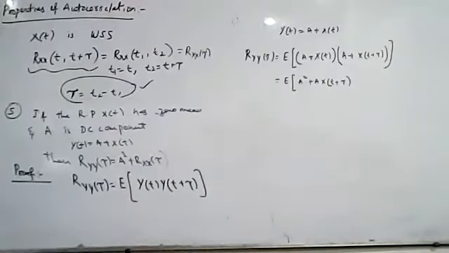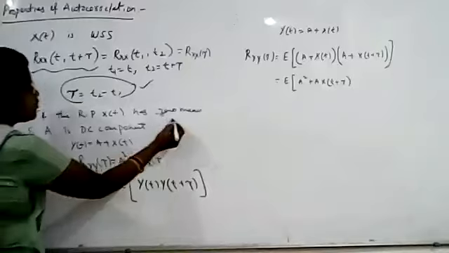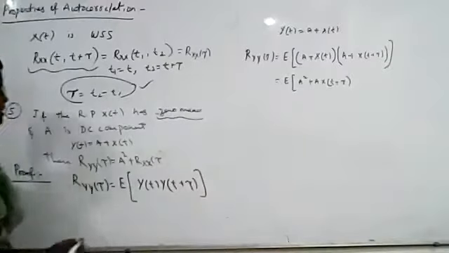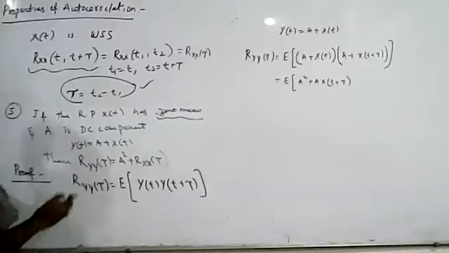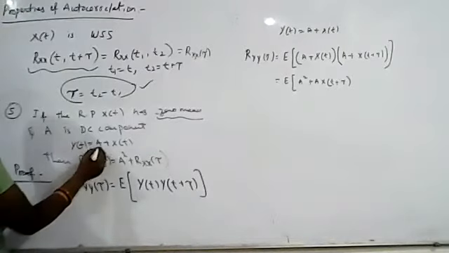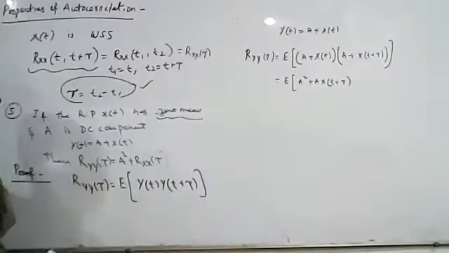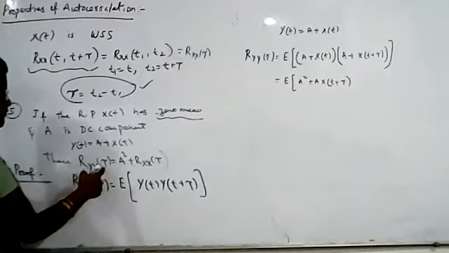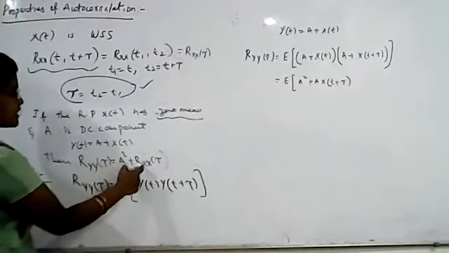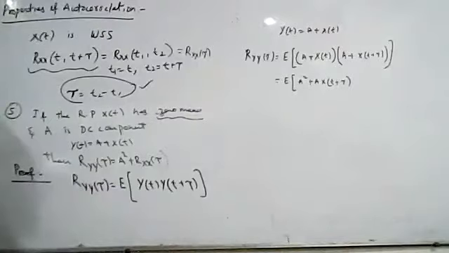So the fifth property of autocorrelation is that if the random process x of t has zero mean, what is the mean of the random process? It is zero, and a is a DC component. So if y of t is given like this, a plus x of t is your y of t. Then R_yy of tau is a squared plus R_xx of tau. That we have to prove.